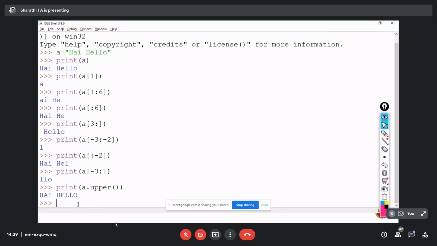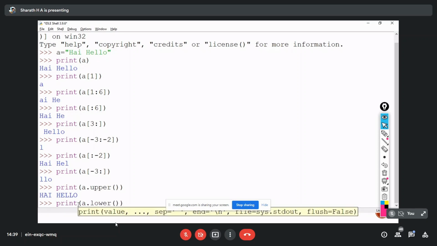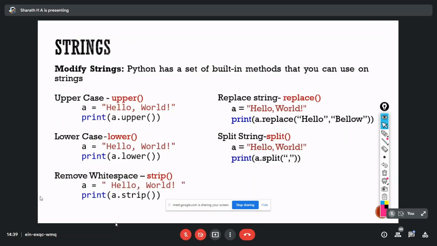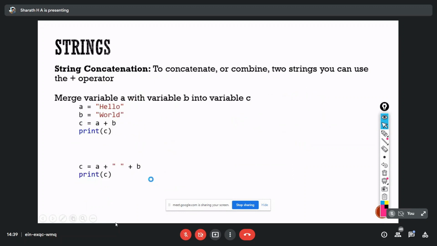Okay, so like that. Again for lowercase, a dot lower. Now if I press enter, you can see that in the given string we have capital HH, right? Now it is converting that to a small letter h. Okay, so likewise we have different functions here, like strip, that is to remove white space. It won't remove white space in between.